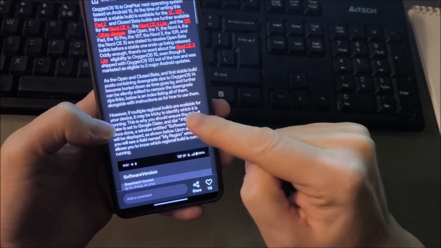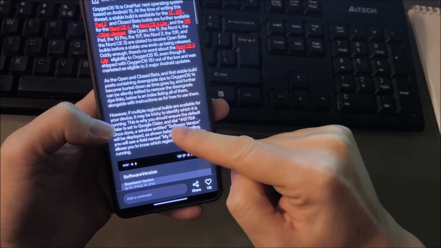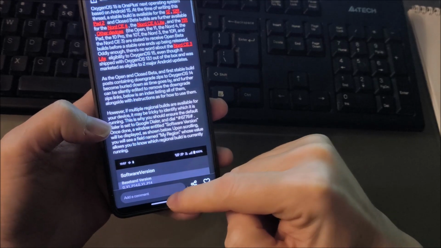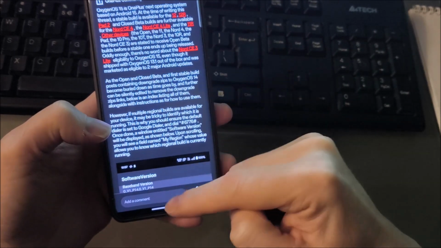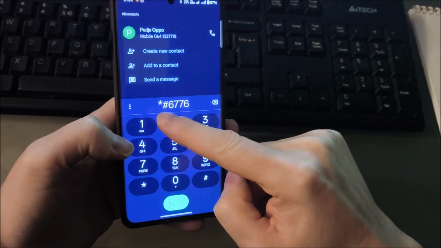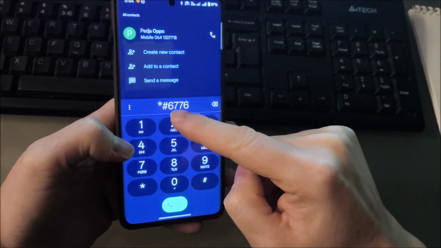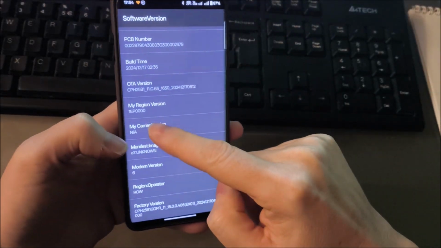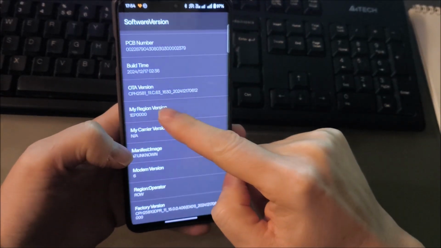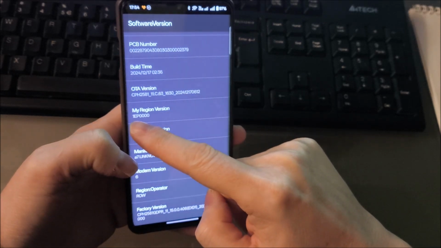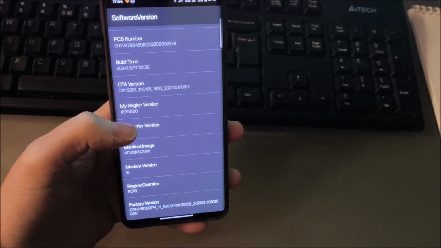So you need to dial asterisk hashtag 6776 hashtag and see your version of phone. Scroll down, and you will see your region version. If you see EP, it means that's the global version.